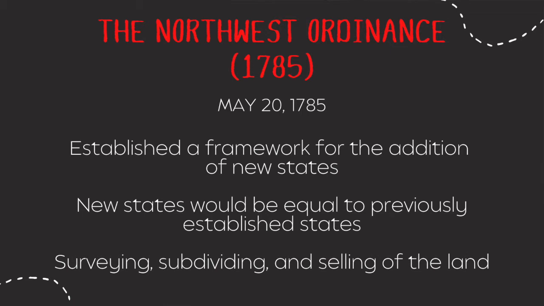The Northwest Ordinance of 1785 called for scientific surveying of the territory's lands and then subdividing them according to a rectangular grid system and townships of 36 square miles. The sale of the 16th section would finance public education.